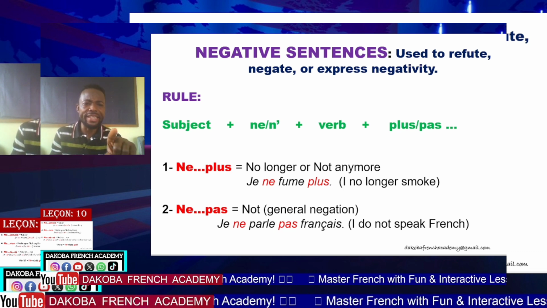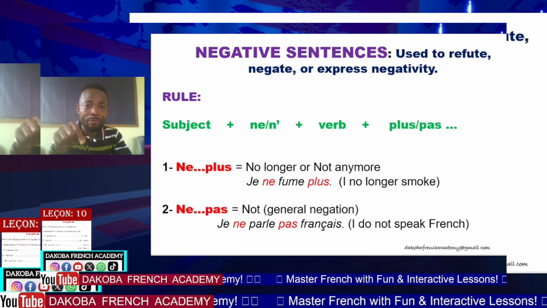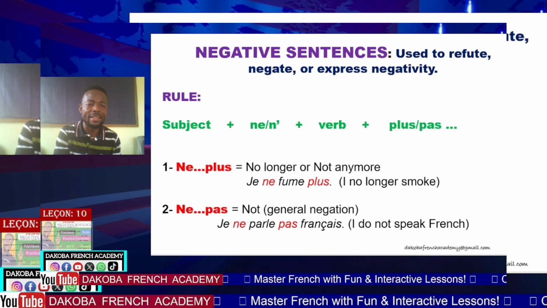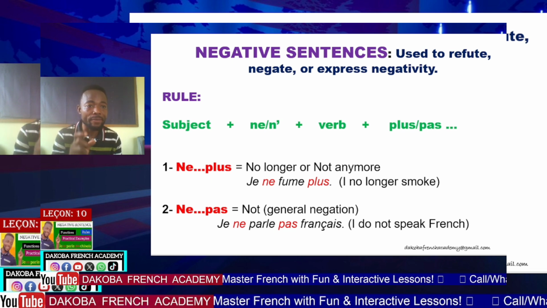So, you can see the ne and the plus, and there's a word in between. That word there is the verb of the sentence. Fume. Fume, to smoke. Fumer, to smoke.